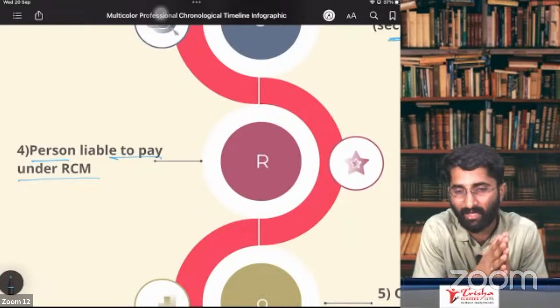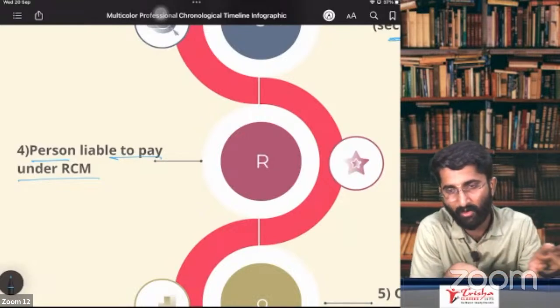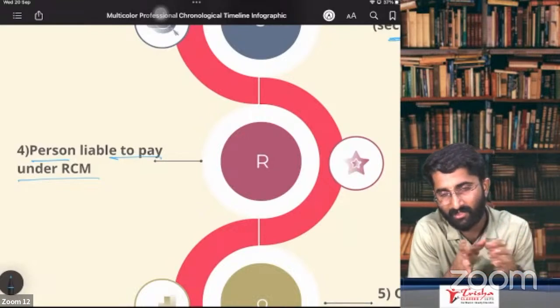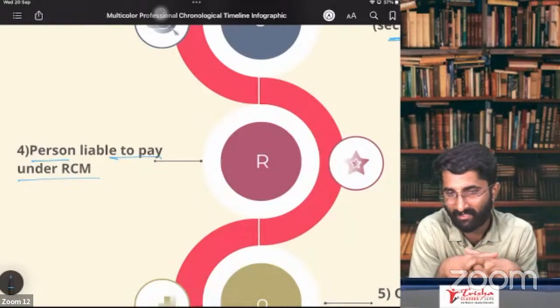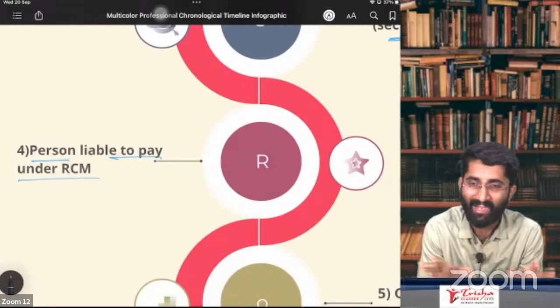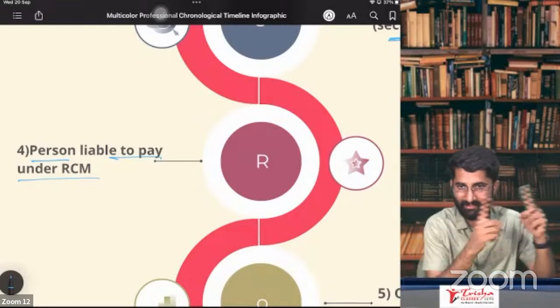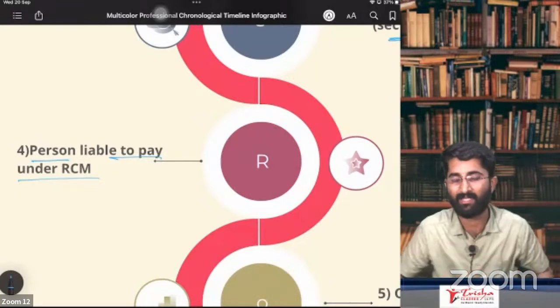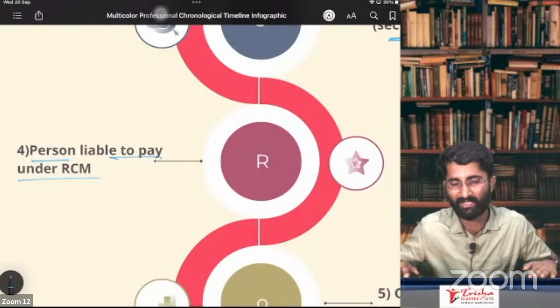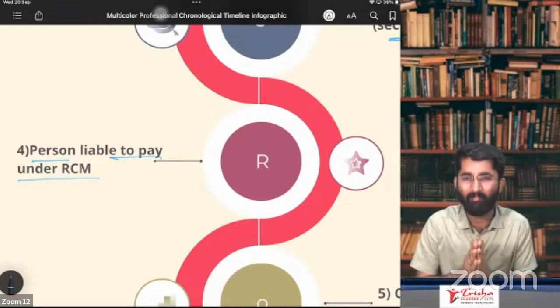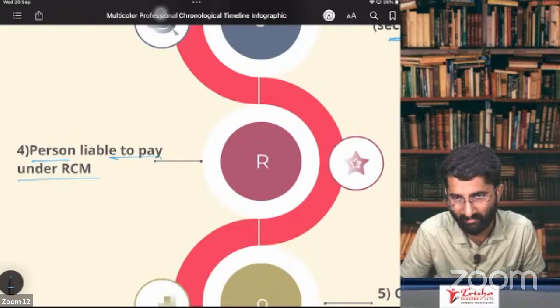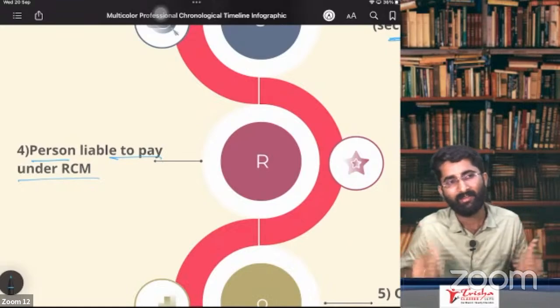To pay it to the government, how do I pay? I go to the government, knocking at the door, knock, knock: this is your GST, take this GST. I cannot do that. RCM means I have to pay under the reverse charge mechanism. To pay under the reverse charge mechanism, I have to have the registration. This registration I compulsorily have to take. Otherwise, how to pay? Not possible.